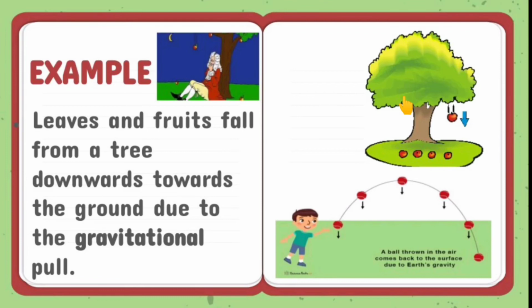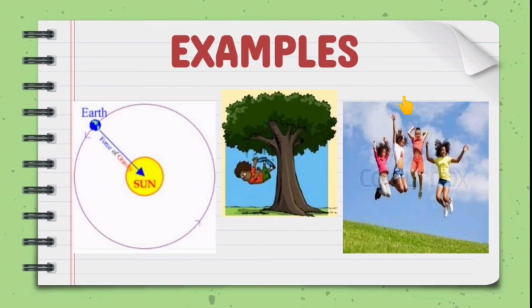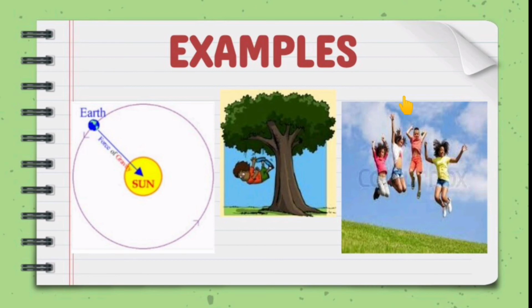Another example is that when you throw a ball upwards, then after some time it comes downwards and falls on the ground due to gravitational force. Some other examples: the earth rotates around the sun due to the gravitational force of the sun.